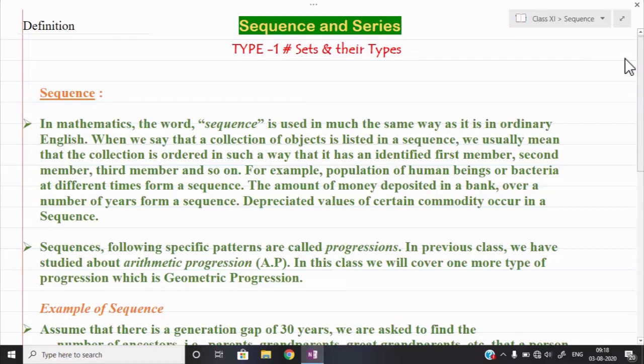Now see, here we shall learn one more type of progression, that is geometric progression. Actually, three types of progressions are given in the syllabus of class 11. But as per the NCERT textbook, we have to study only two.